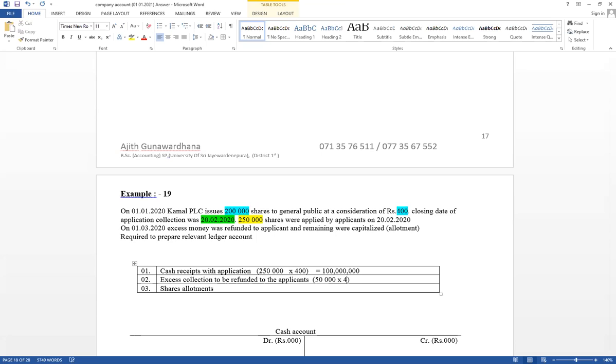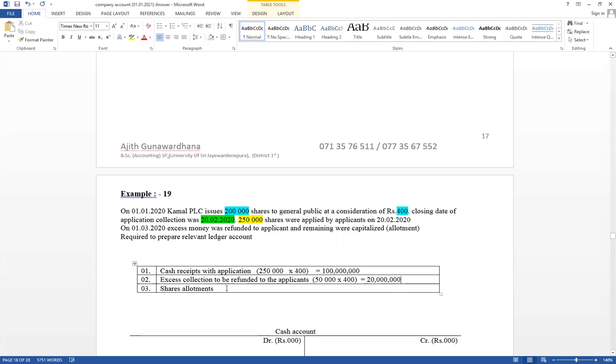Per share price equal 400. Think about 50,000 into 400. Therefore, 20 million excess money received. We are going to issue only 200,000 shares, but applications received 250,000. And excess application equal 50,000 returned, refunded.